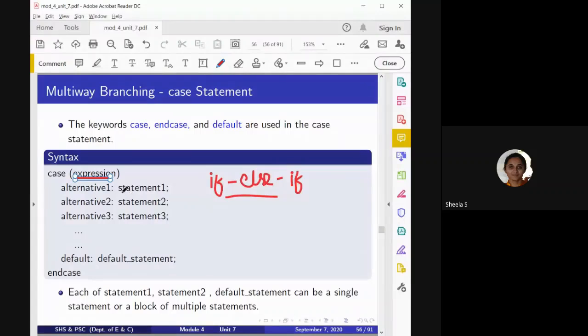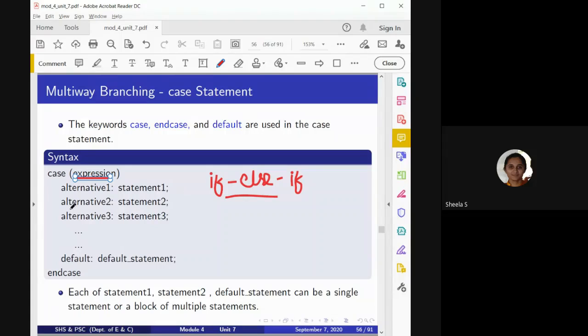And always remember one thing: whether you use an if statement or a case statement, if the number of executable statements is more than one, we have to use begin as well as end.